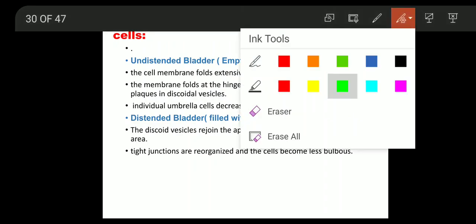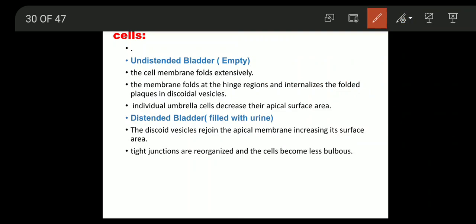What are they trying to say? It means, I have told you that this is the thick region, plaques. This is the normal membrane. This one is also the thick region, then normal membrane, and this is also the thick region, plaque.